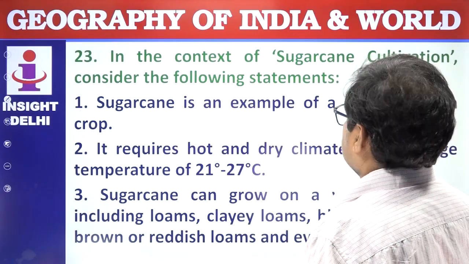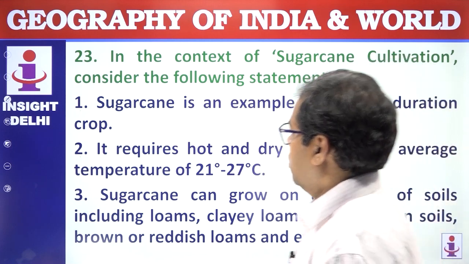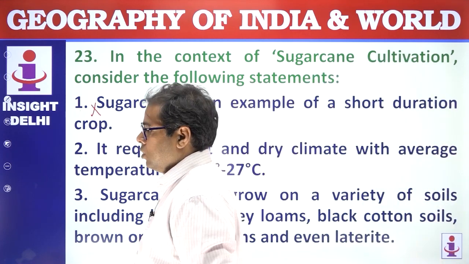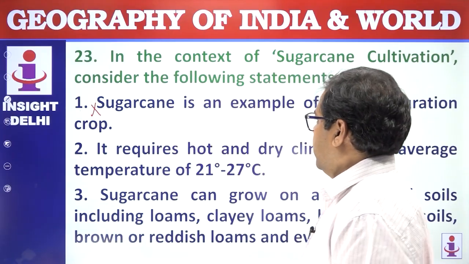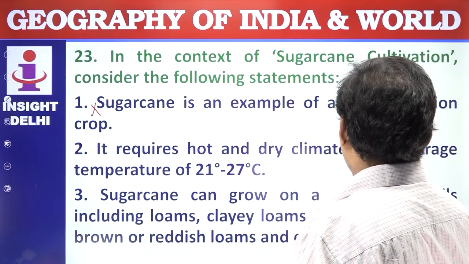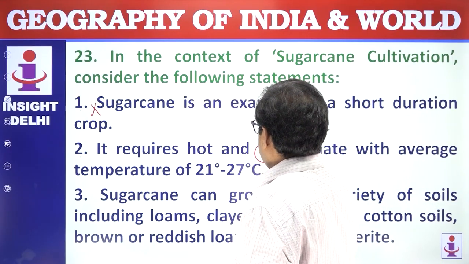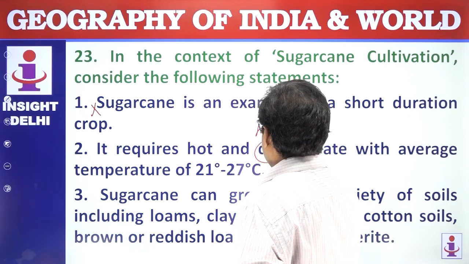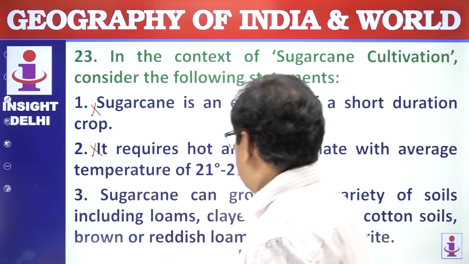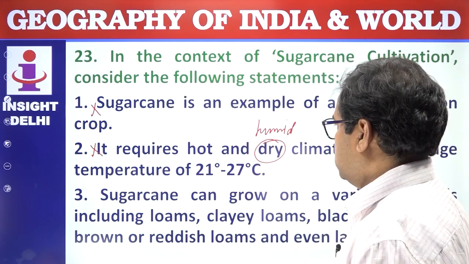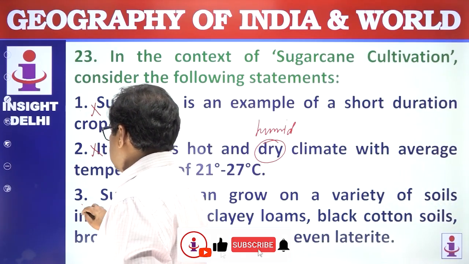In the context of sugarcane cultivation, consider the following statements. Sugarcane is an example of a short duration crop. It is wrong. It is a long duration crop, requiring 7 to 8 months to stand in the field. It requires a hot and dry climate with an average temperature of 27 degrees. Not hot and dry, rather hot and humid climate is needed for sugarcane cultivation. So this is wrong. Sugarcane can grow on a variety of soils, including loam, clay loam and black cotton soil. So this is absolutely correct.